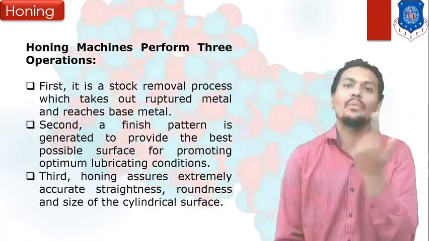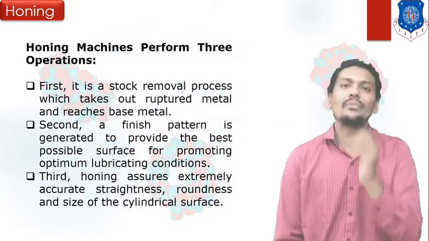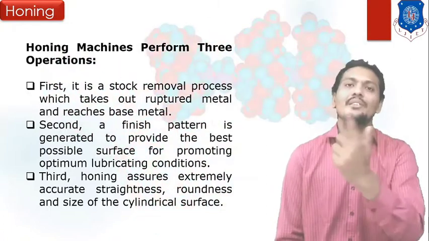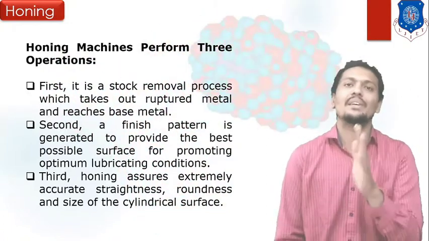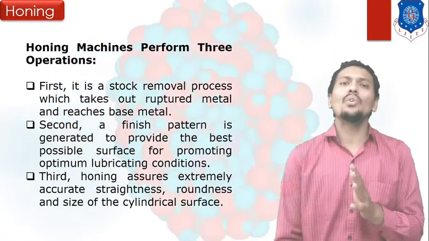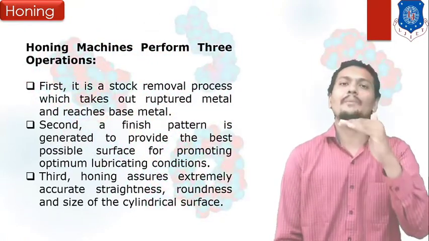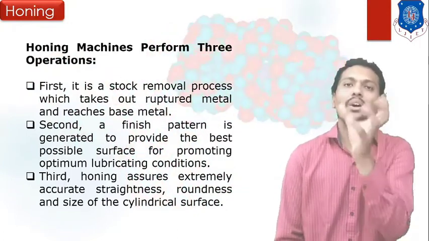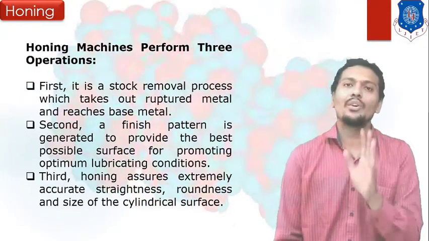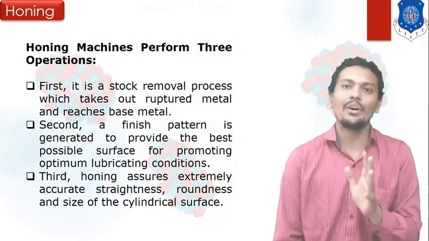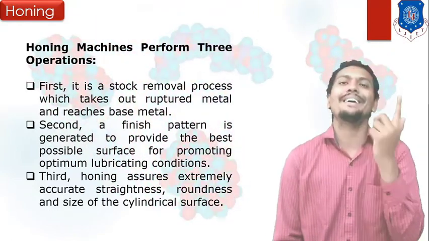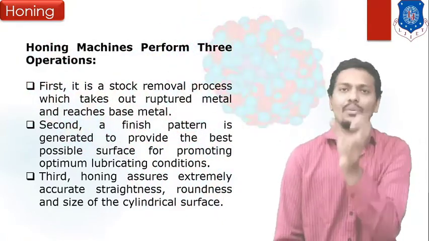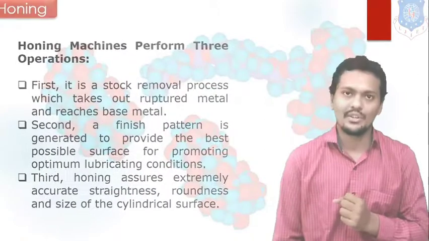After that, fine finishing is done. The honing process is used for internal surface finishing only, though in some cases you can finish outer surfaces also with a different honing tool. But in most applications, honing is used only for internal surface finishing.